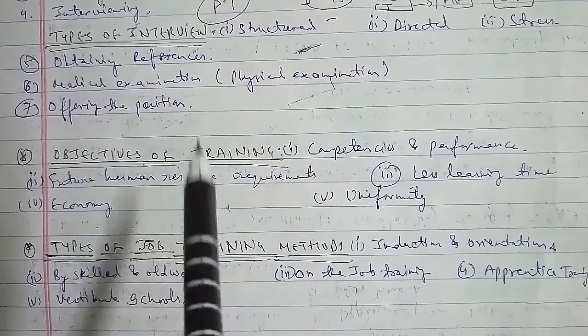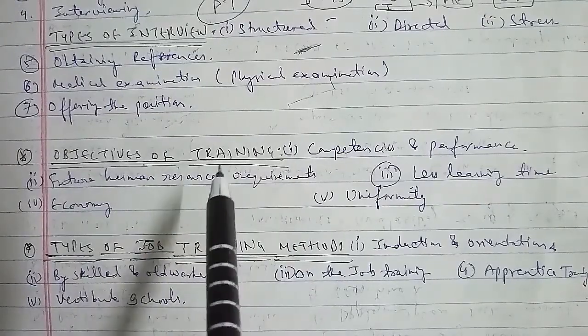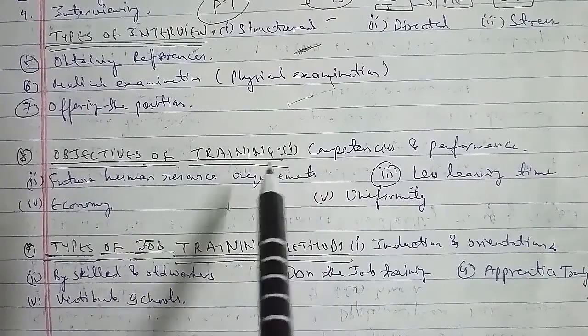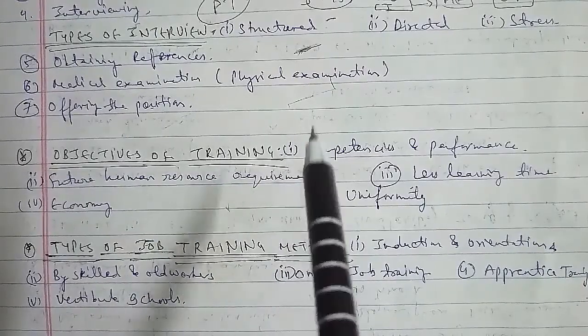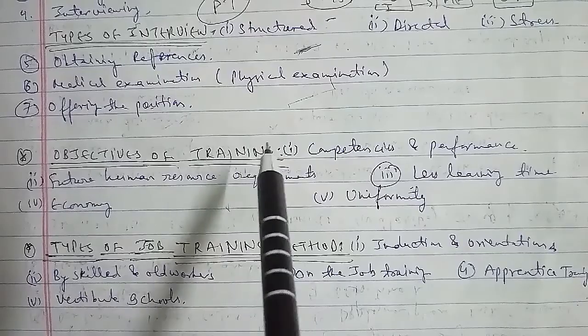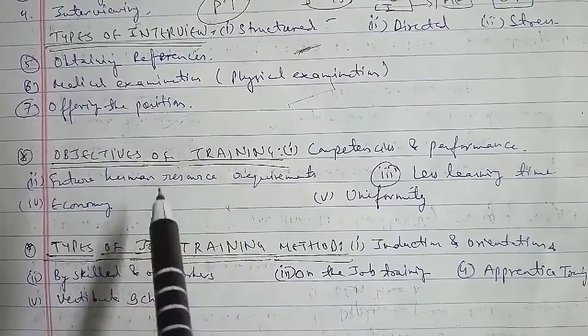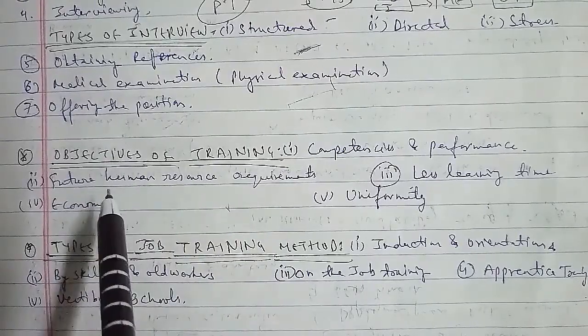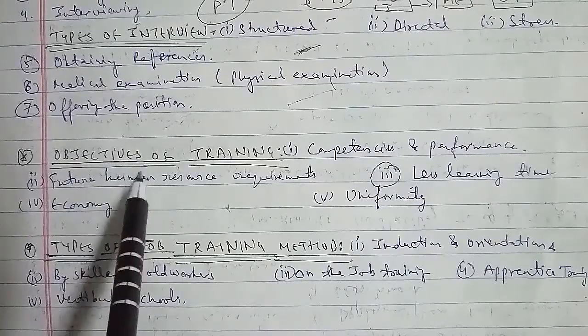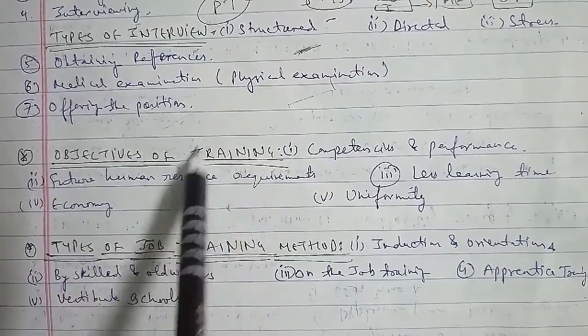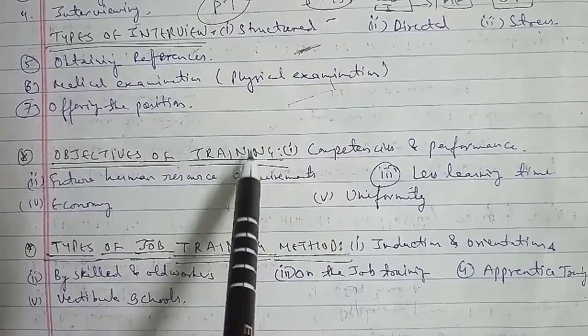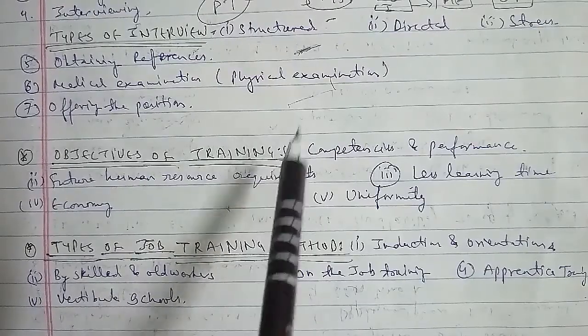In the objectives of training here, the first is competence and performance: to develop the competence of the employee and improve performance. The second is future human resource requirement: to help people grow within the organization so that, as far as possible, its future needs for human resources can be met from within the organization.